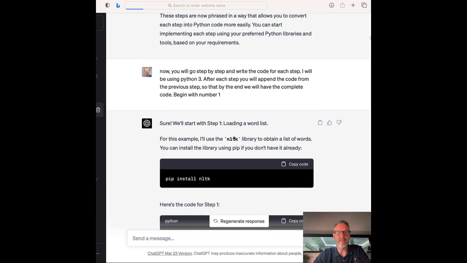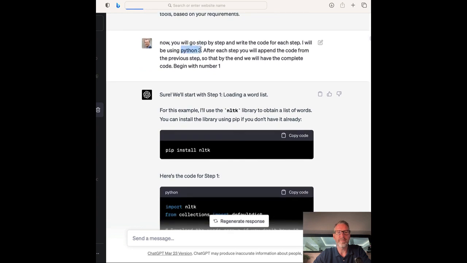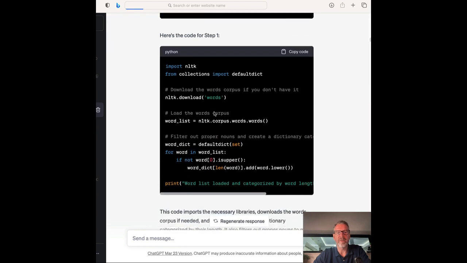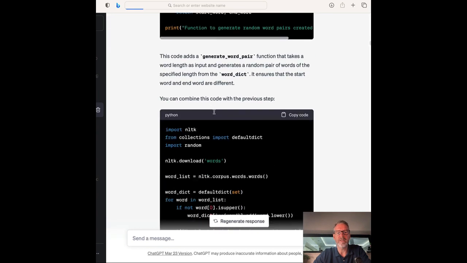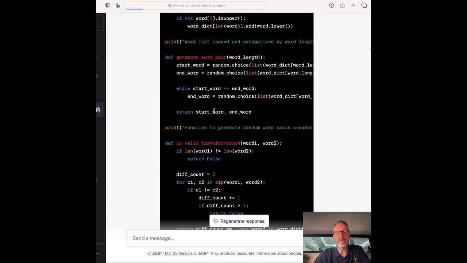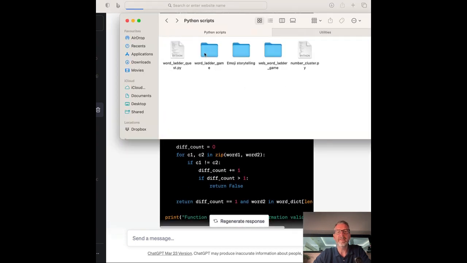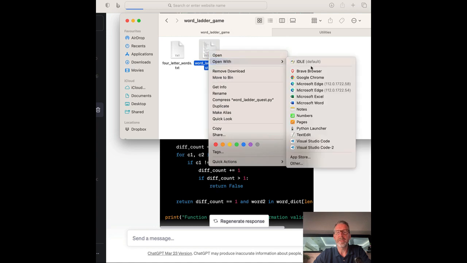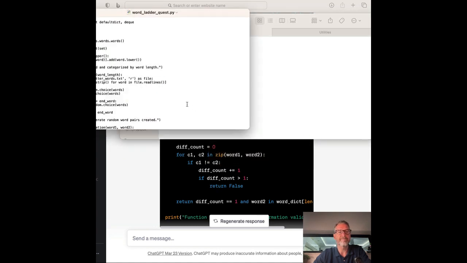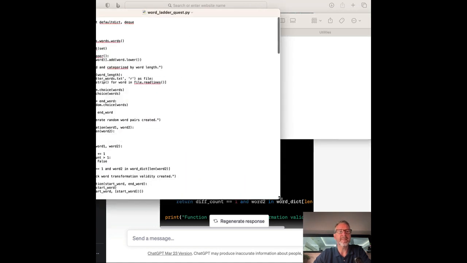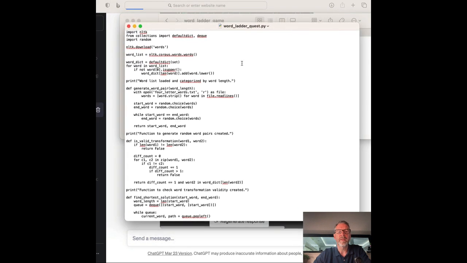And then I asked it to use Python. I said, I'm going to be coding using Python 3. Can you write the code? And that's what it did. Stage 1, stage 2, stage 3, and so on and so forth. And for each stage, all I did is I copied it into TextEdit. Now with TextEdit, you need to save the text as a PY file.